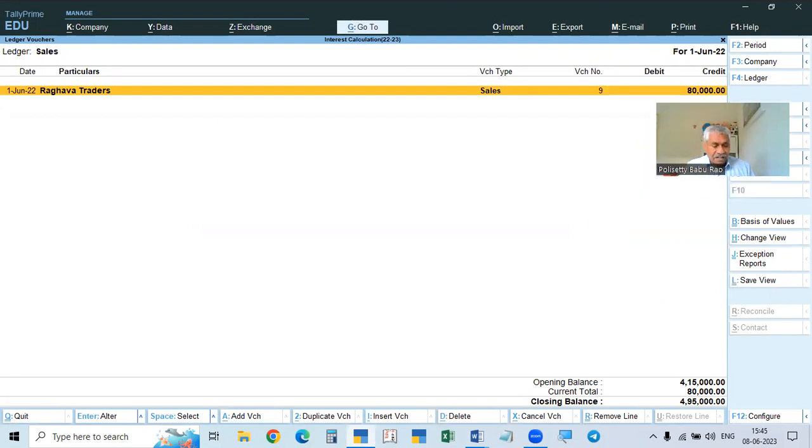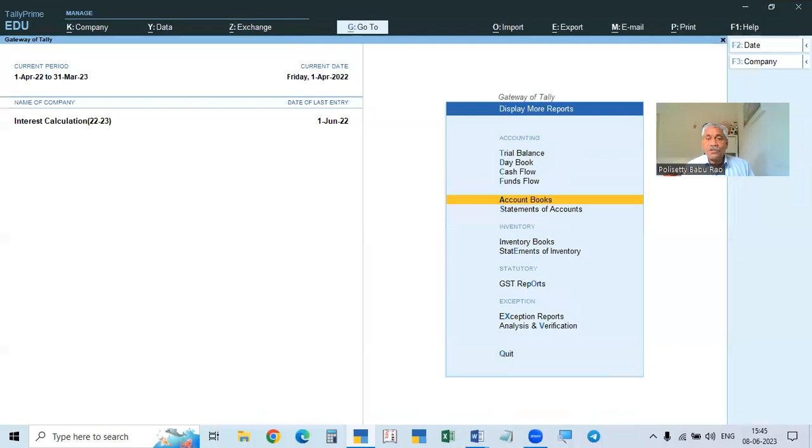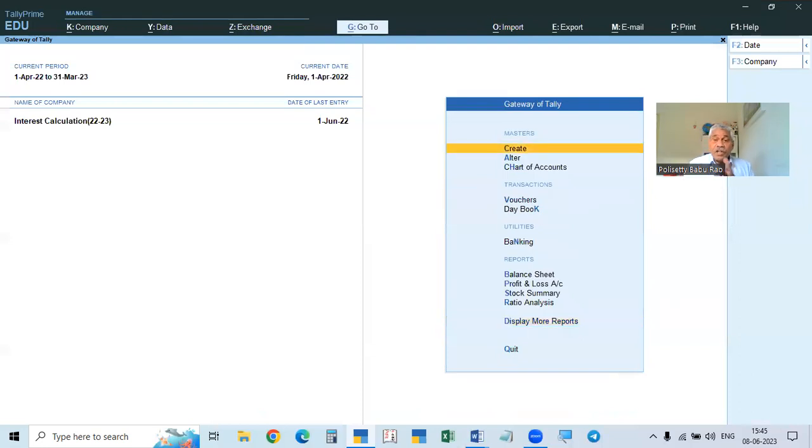See here, for calculation, this Tally will show the calculation of interest, that's all. And that interest amount is to be entered in the ledger account, that is, in the party account. Whether it is compound interest or simple interest, we will see at the time of transfer of that money. So now, how will we see the calculation of the interest?